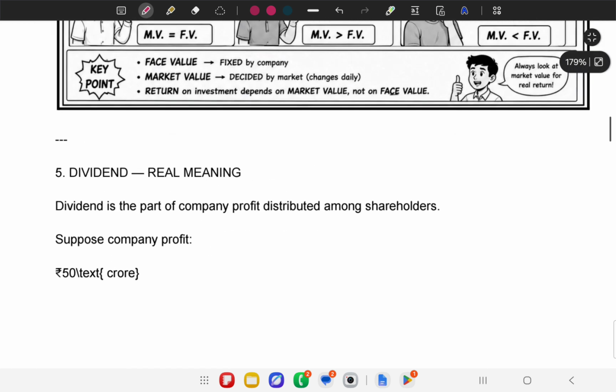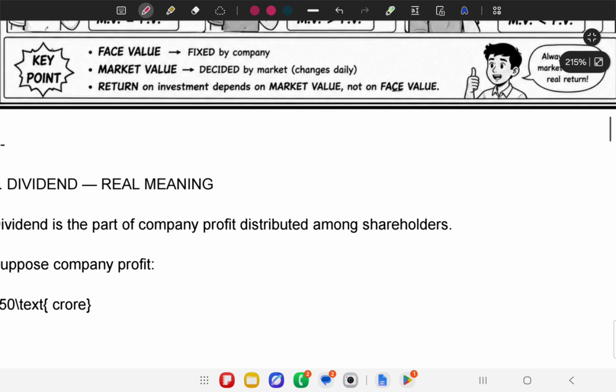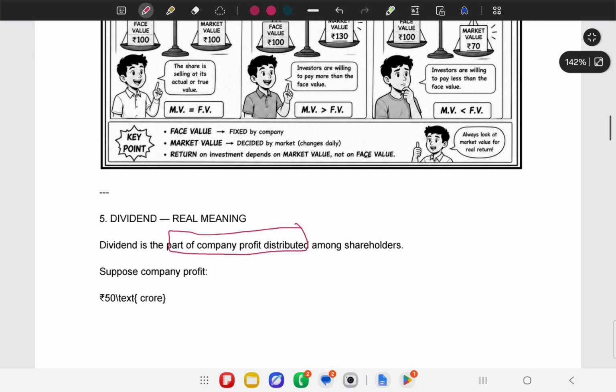So now, dividend, the real meaning. Till now we have discussed shares and values of a share. Dividend is the part of a profit that the company distributes if it wants to distribute. Dividend is never compulsory. It is a part of a company's profit distributed among the shareholders.